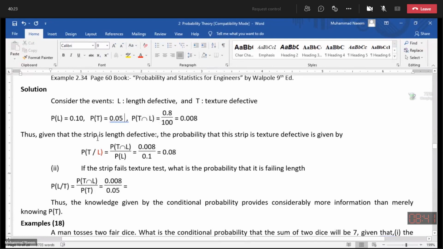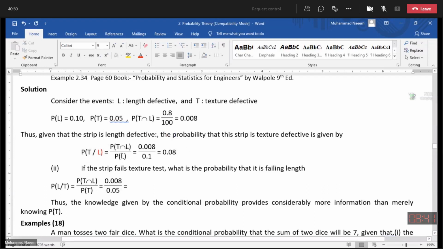What is needed if the event is that the strip fails the length test? So event L will be in the denominator, and we need to find the probability of T. So we must know this symbolic expression.